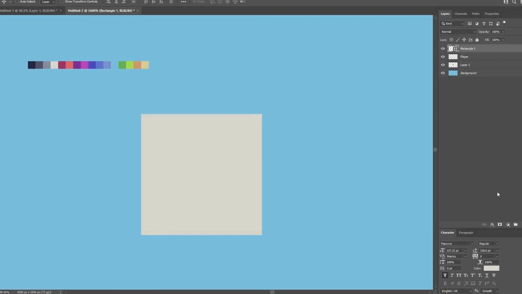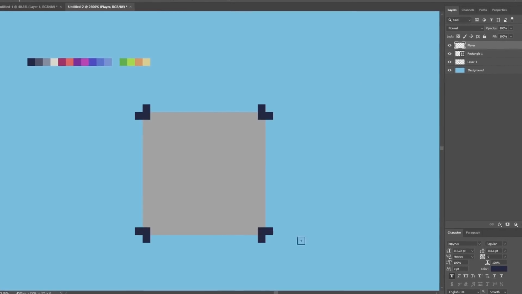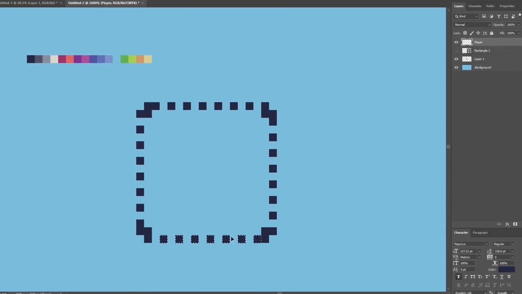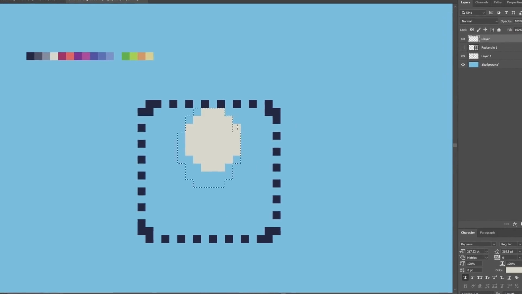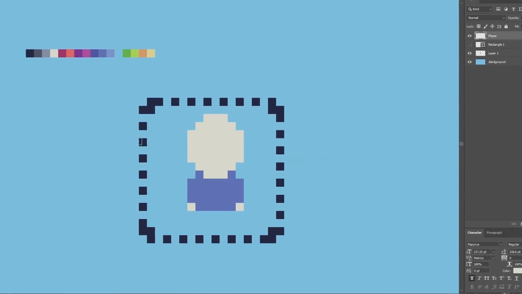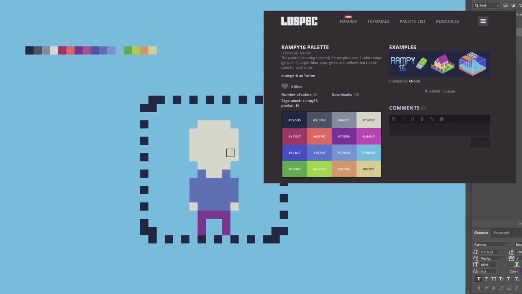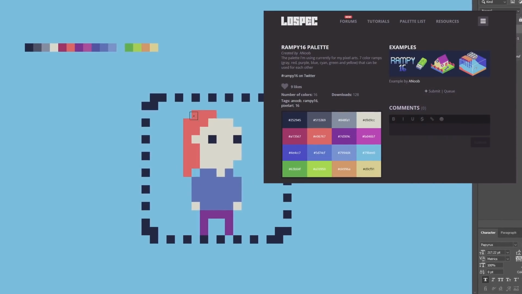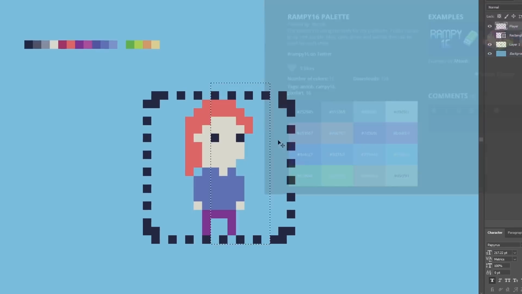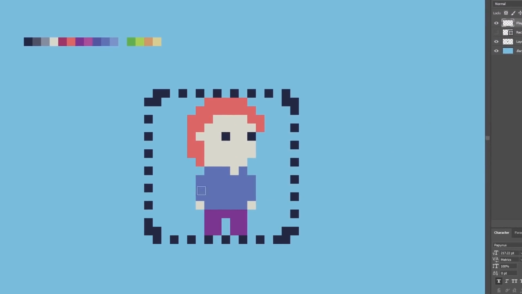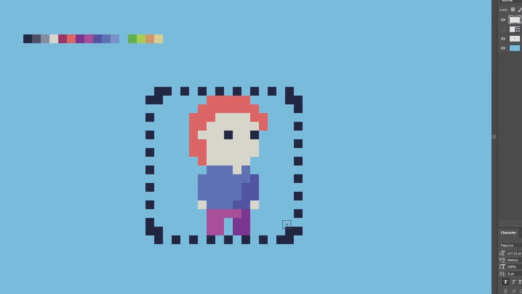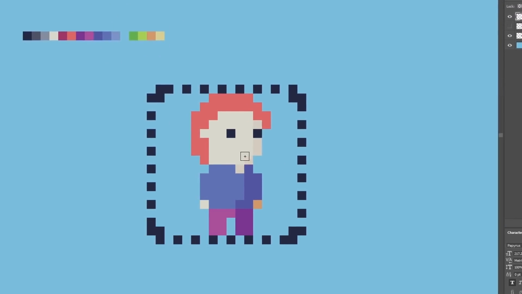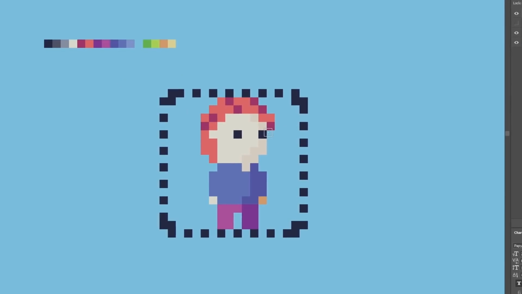With a lot of the basic mechanics in, I went into the weekend needing to figure out what the game was going to look like. And since I don't stream on the weekend, I settled in to work without the distraction of streaming and started in on the art. I grabbed a palette from lowspec.com as always, and this time I'm using Rampy 16 made by a noob. Although more so than usual, I used this palette as a foundation and I added many of my own colors. Even when I do this, I still prefer to start with a palette because it's nicer to have a good base to start with.